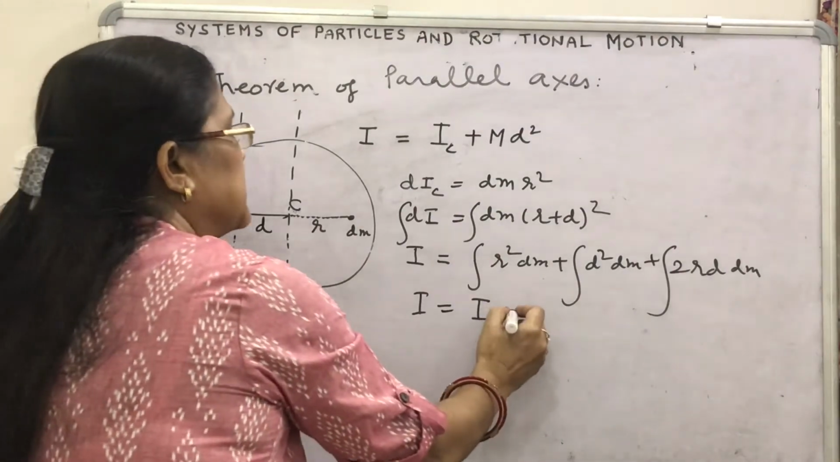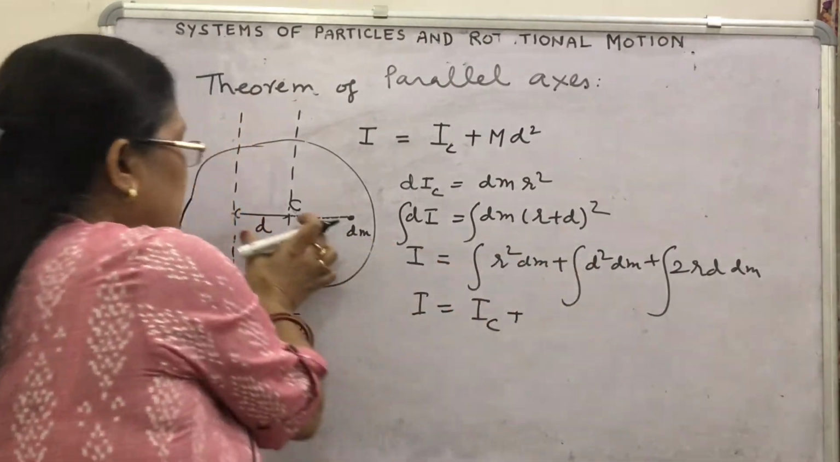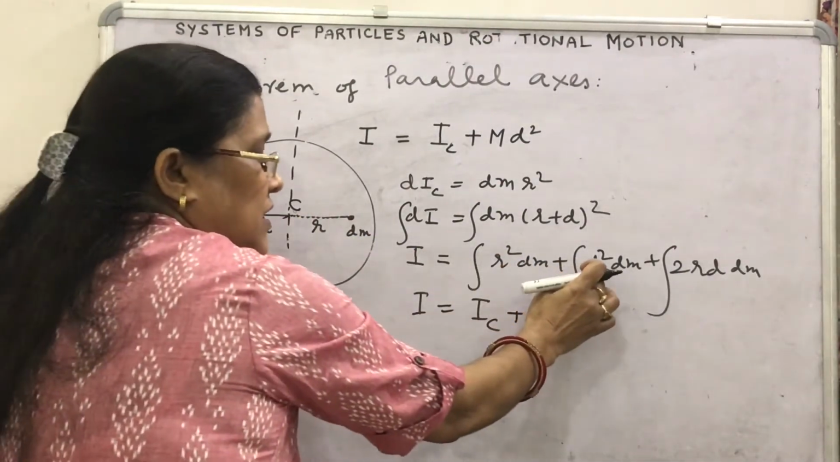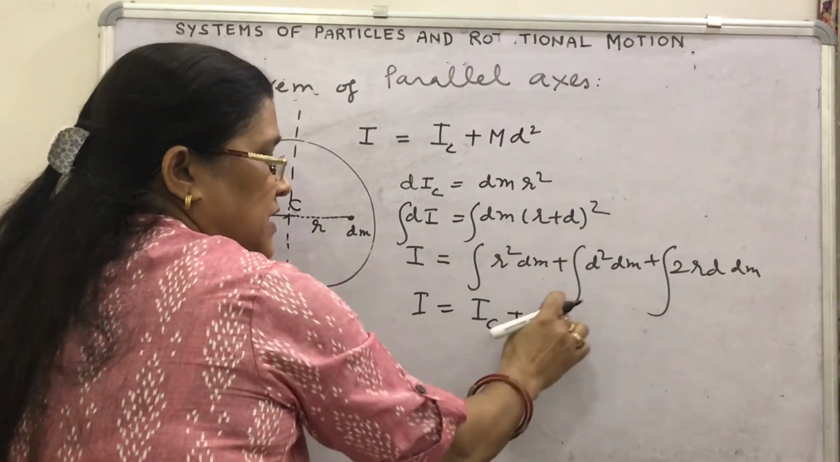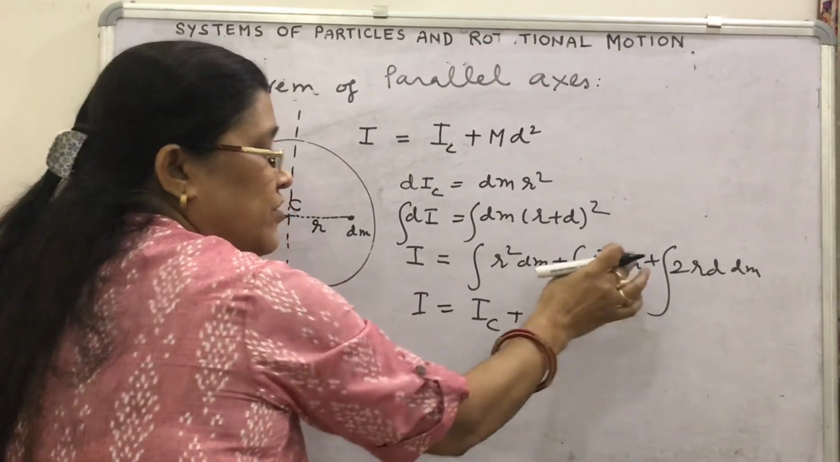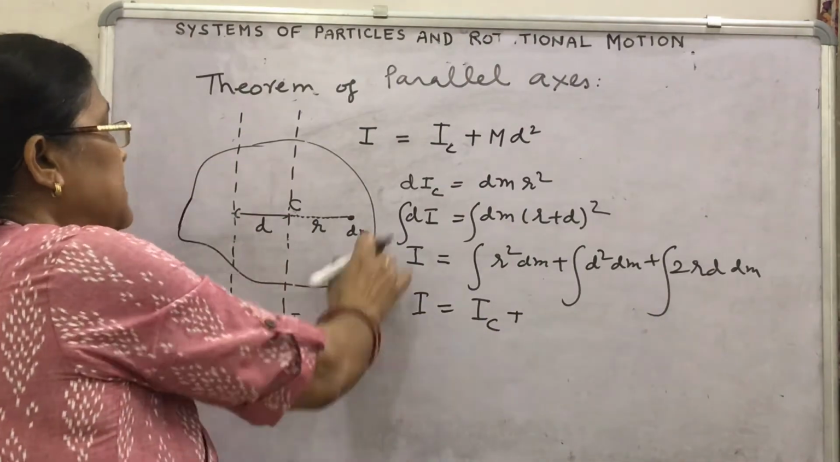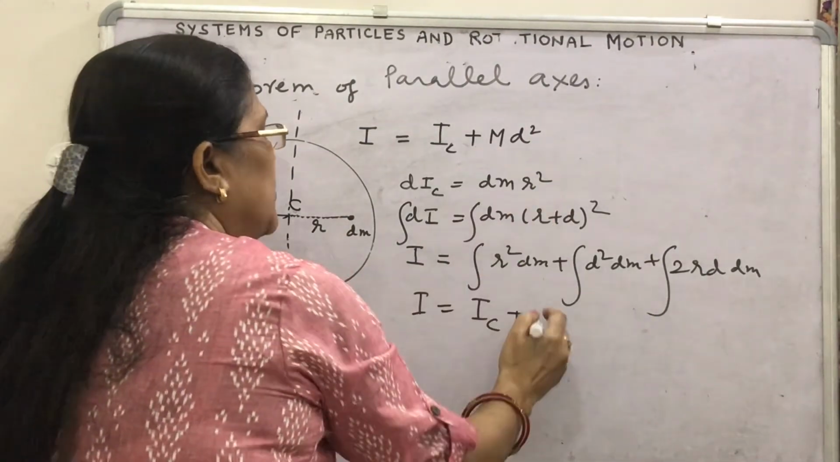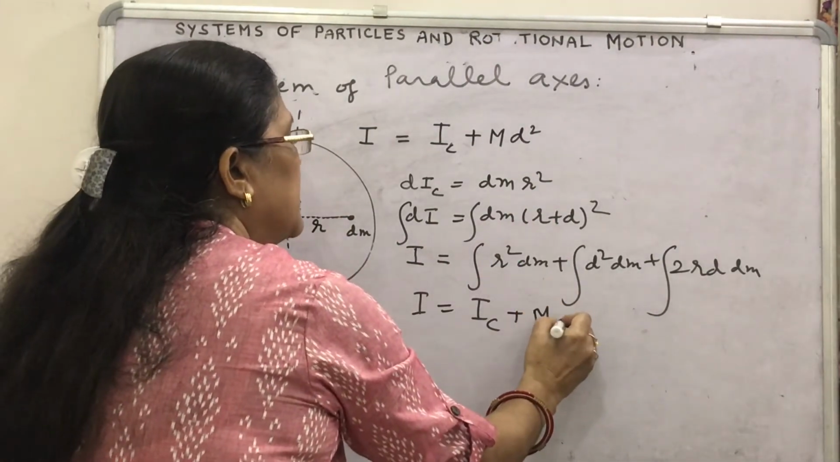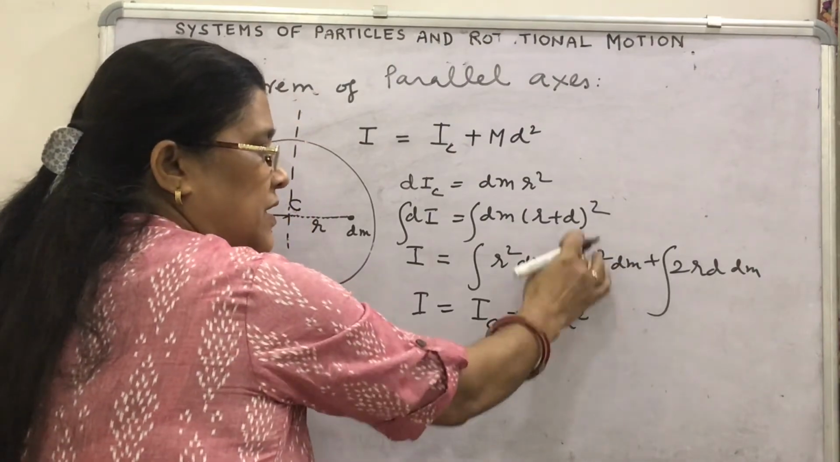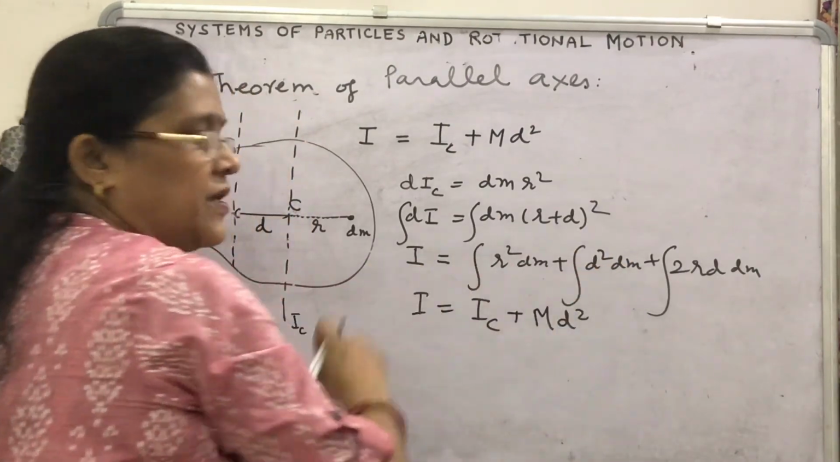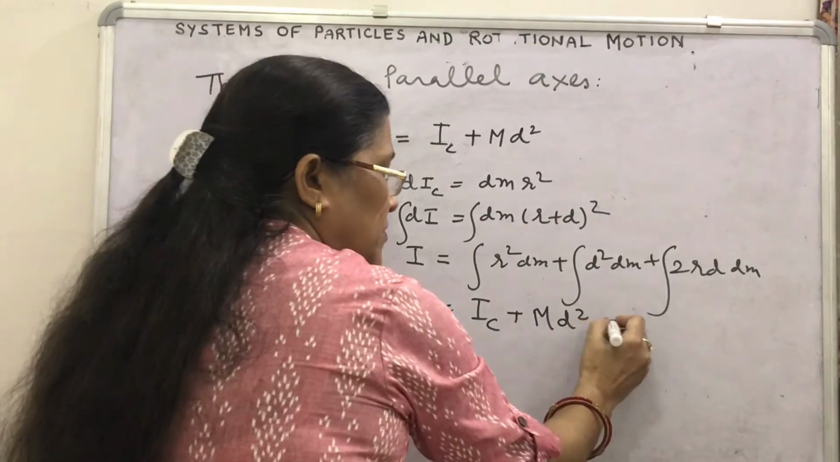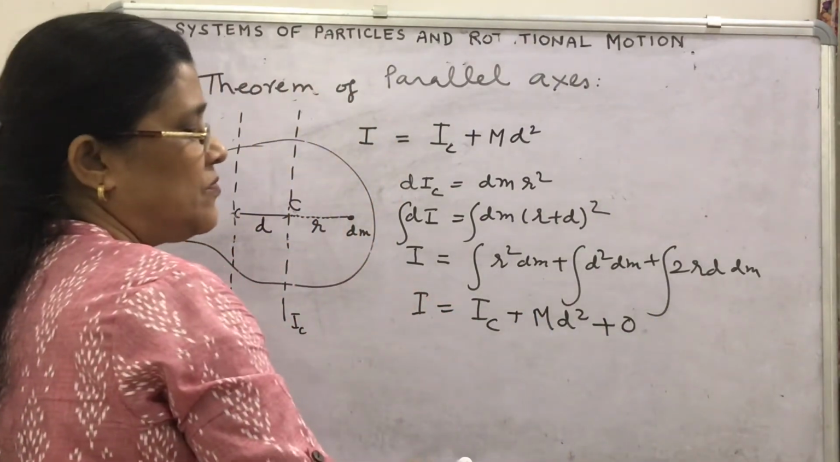Plus, d is the constant distance, so d square will be out of the integration sign, and the integration of dm will be the whole mass. What is the whole mass of the object? M. So you will find here M d square. Integration of dm is M, and d square. This value will be 0.